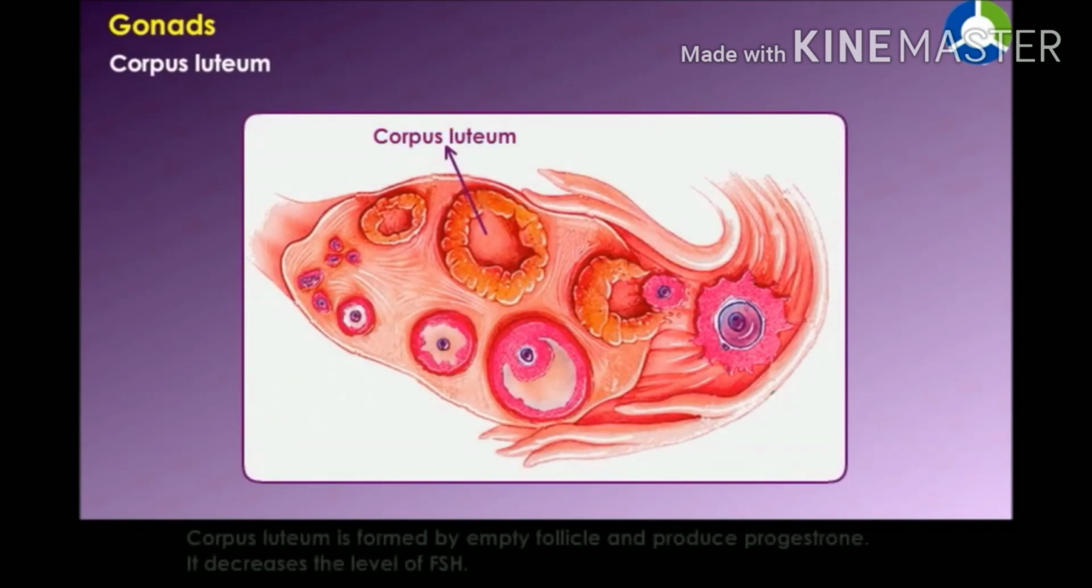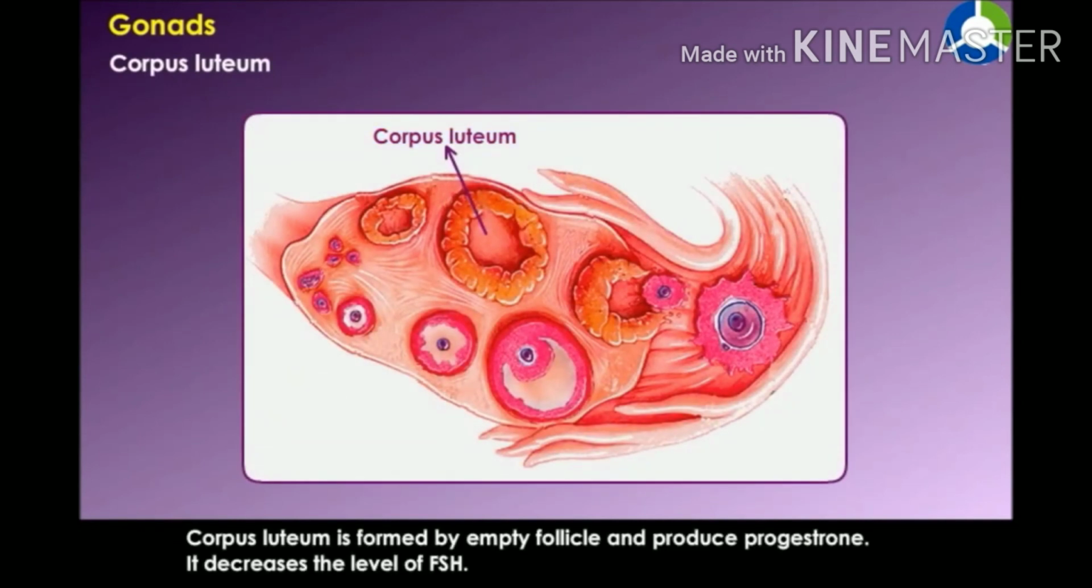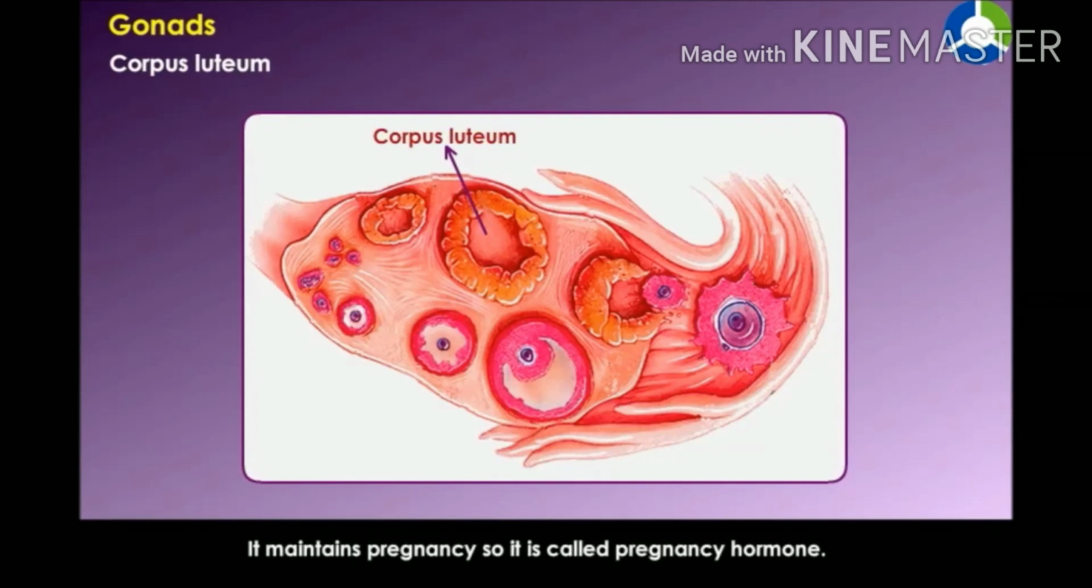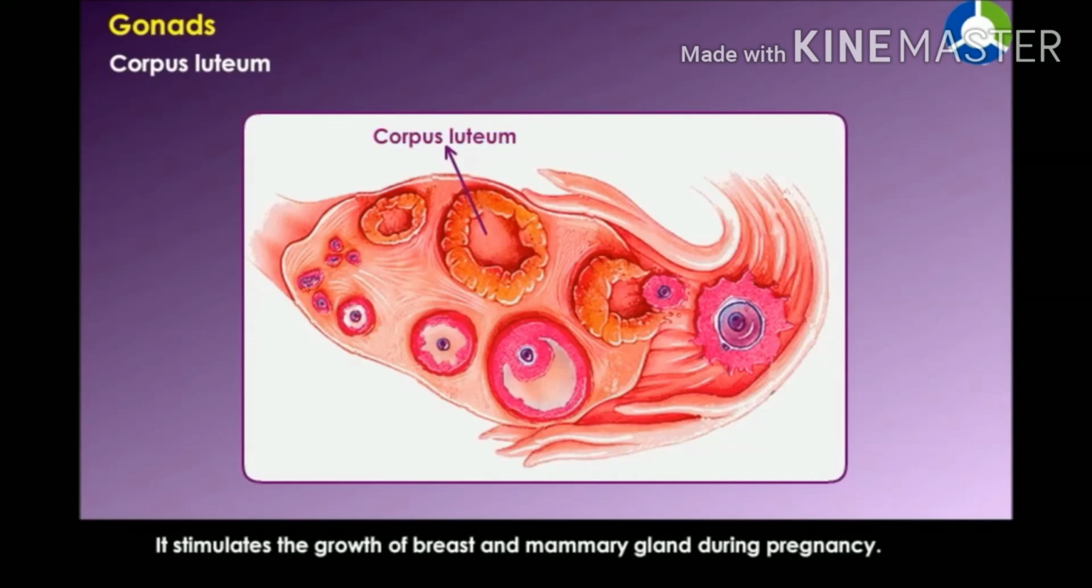Corpus luteum. Corpus luteum is formed by empty follicle and produces progesterone. It decreases the level of FSH. So, maturation of new ovum and follicle is checked. It prepares the endometrium for implantation of the embryo. It maintains pregnancy, so it is called pregnancy hormone. It stimulates the growth of breast and mammary gland during pregnancy. It suppresses the contraction of uterine muscles during pregnancy.